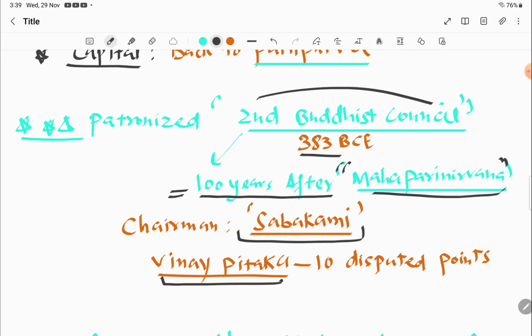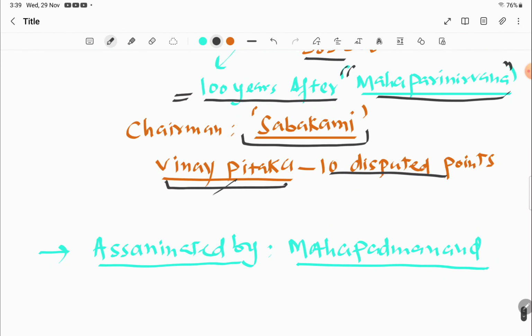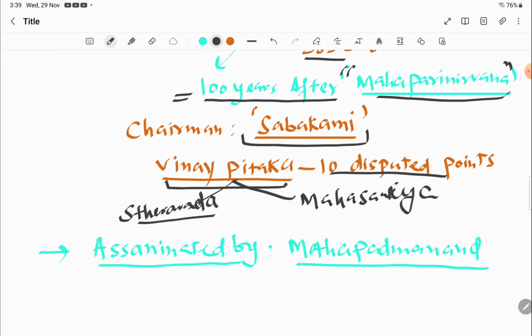The result of the dispute was that Buddhism got divided into two sections: Theravada, and another which I recall as Mahasamghika.